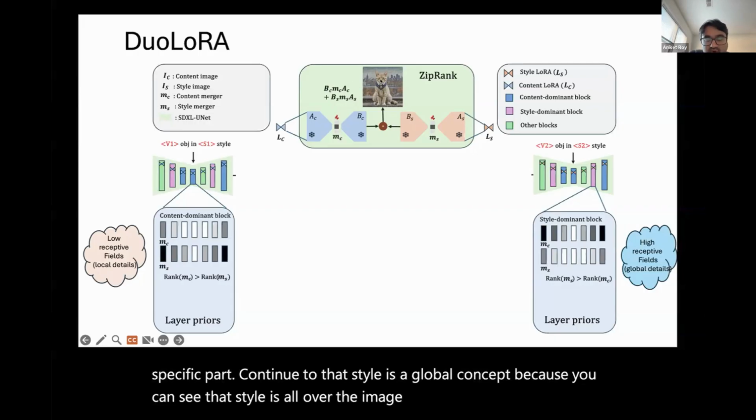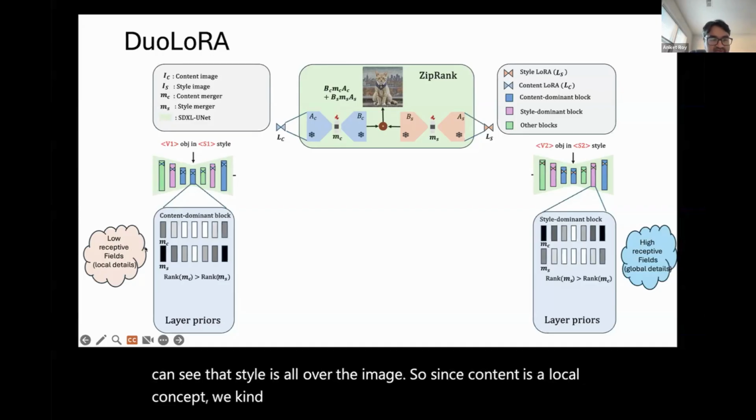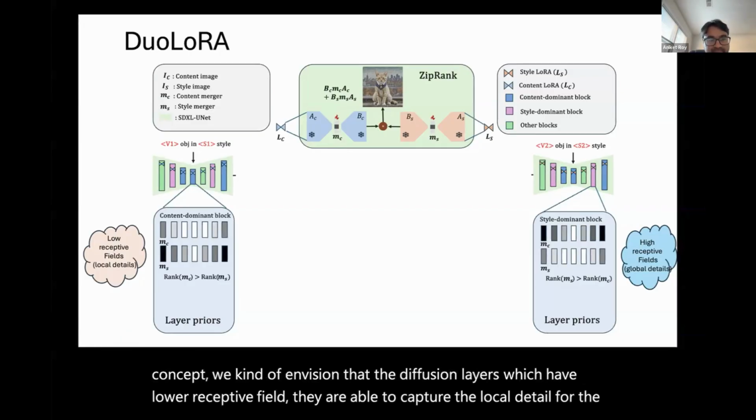Since content is a local concept, we envisioned that the diffusion layers which have a lower receptive field are able to capture local details, for example the content.